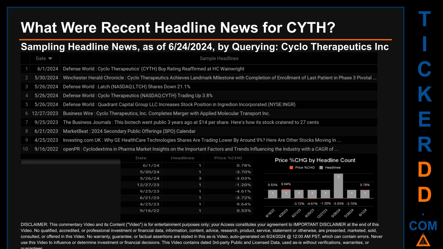The oldest publication was on Friday, September 16, 2022, when 1 year 9 months and 8 days ago, OpenPR published the headline that read, Cyclodextrins in Pharma Market Insights on the Important Factors and Trends Influencing the Industry with a CAGR of. Sunday, May 26, 2024 had the most headlines.